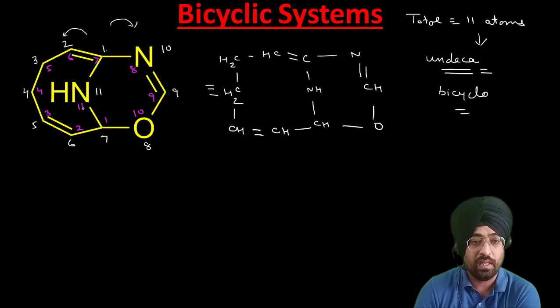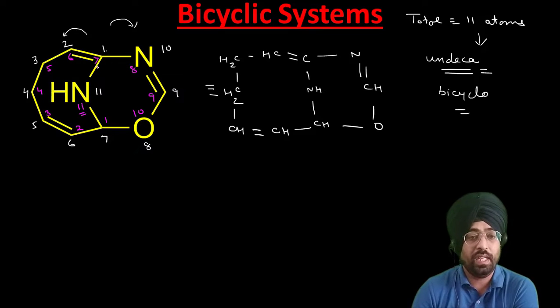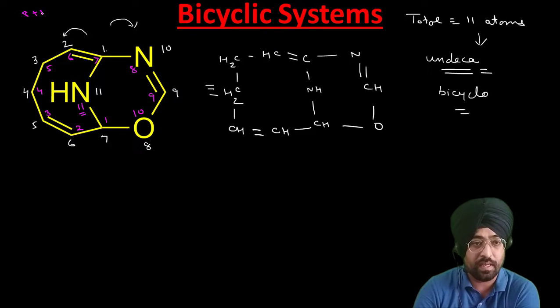Now if we do it according to the white path, let us see the locant positions. It is 8 plus 10. This is oxygen, nitrogen, nitrogen. Oxygen is 8 when we do it by purple color. Nitrogen is 10, this nitrogen is 11.